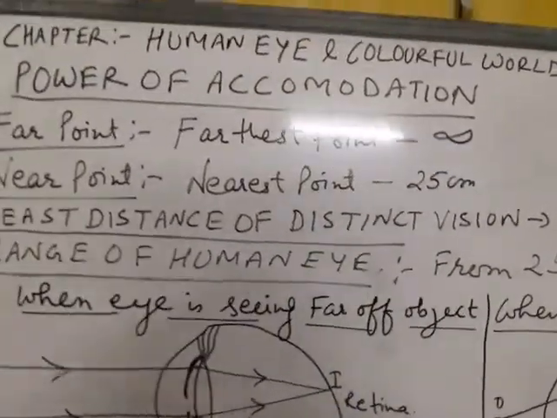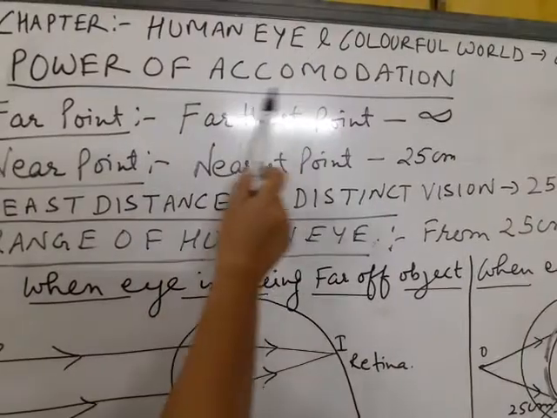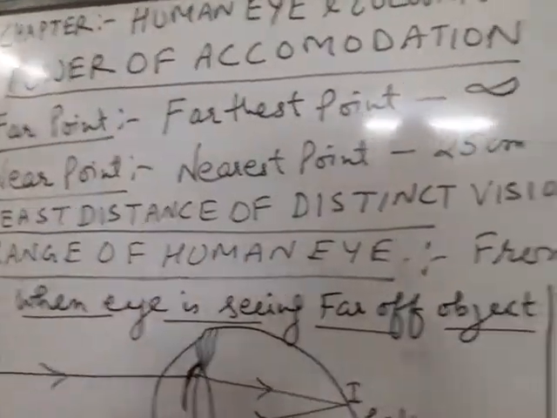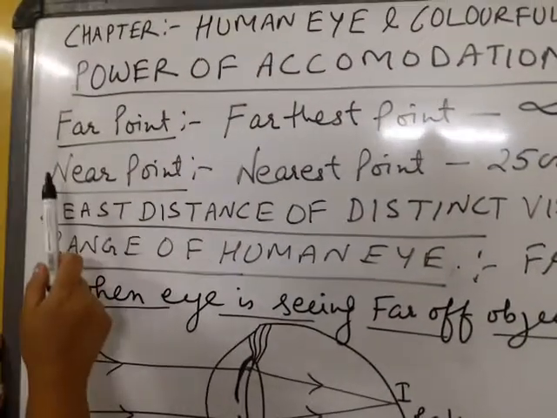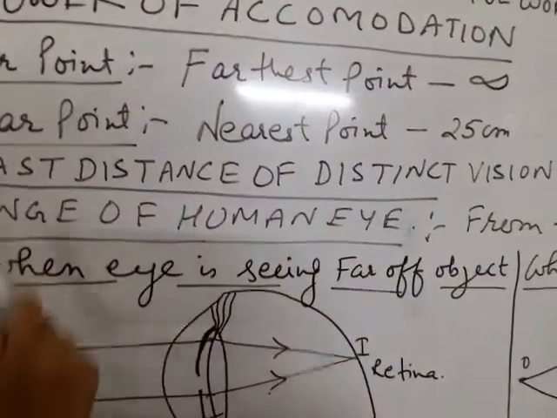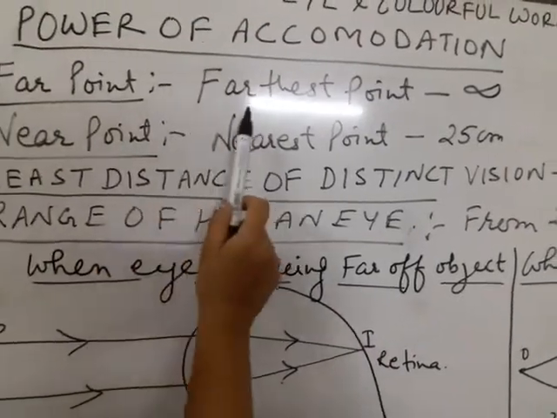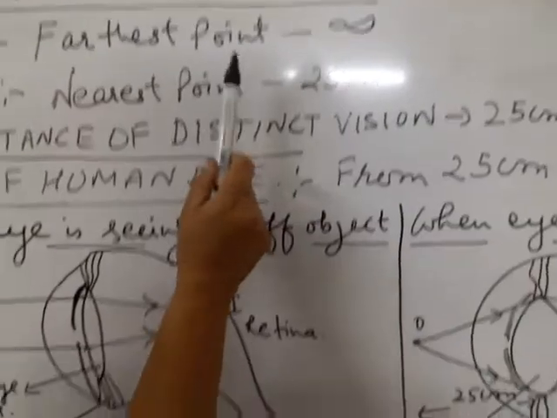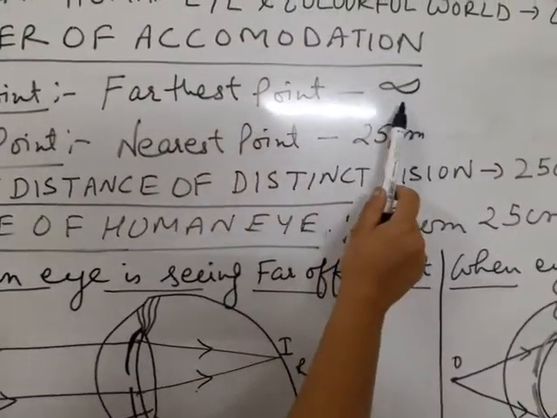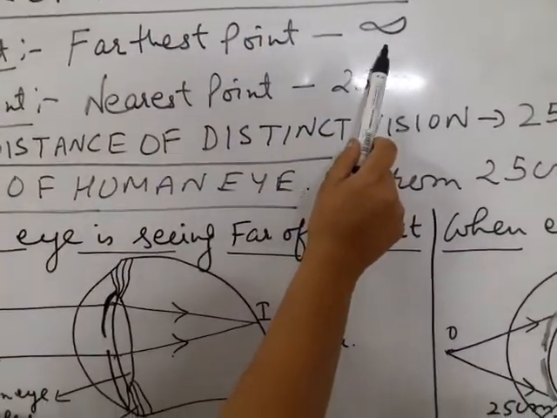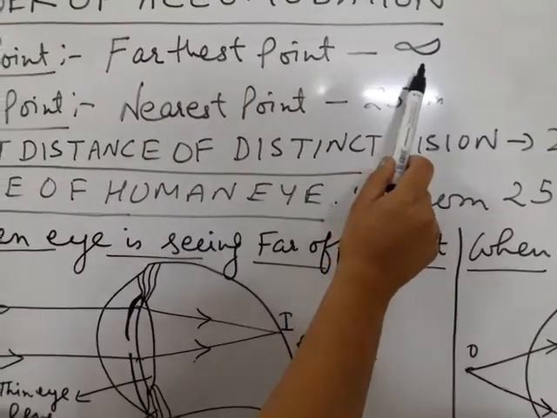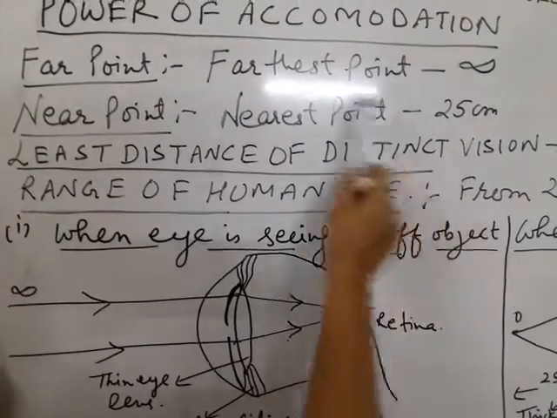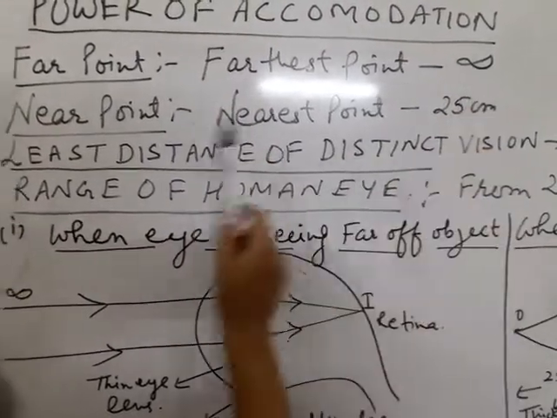Good morning, students. Today we will do power of accommodation of human eye. Before doing power of accommodation of human eye, you must know what is far point of human eye. Far point is the farthest point which a human eye can see clearly, and that is infinity. We can see the stars which are at infinite distance from the earth very clearly. So, infinity is the farthest point.